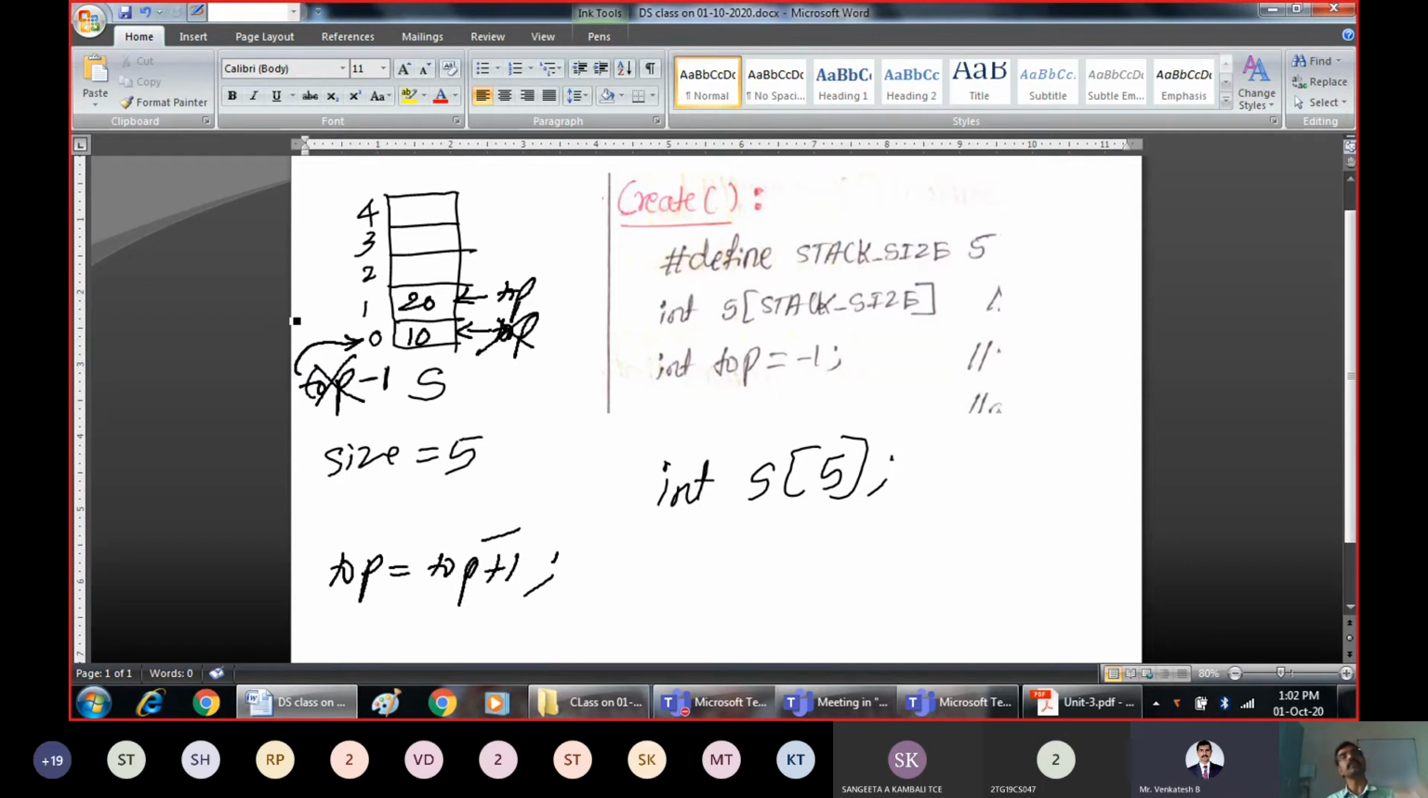So basically, for insertion as well as for deletion, we will use the same pointer, that is top. If you want to insert one more element, 30, what is the procedure? Increment the top by 1. Make it point to the topmost location. Ignore the previous top. Then insert the new element. That is the simple procedure. Increment the top, insert the new element. That's it.